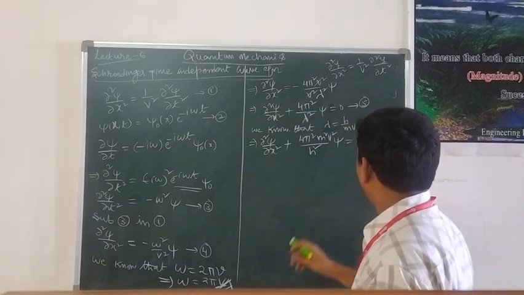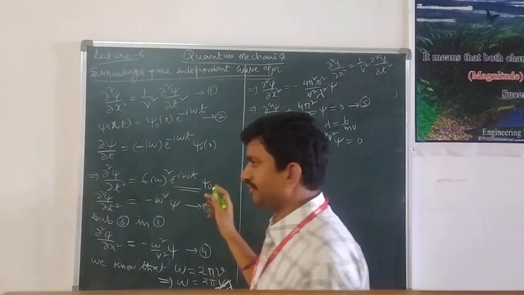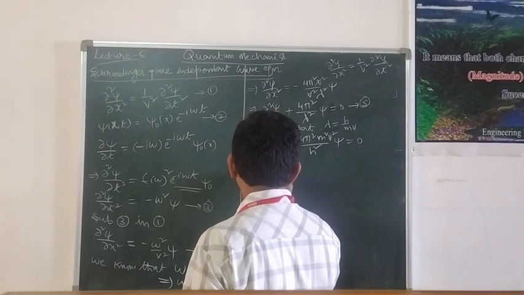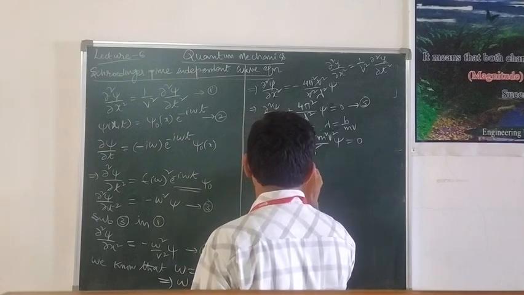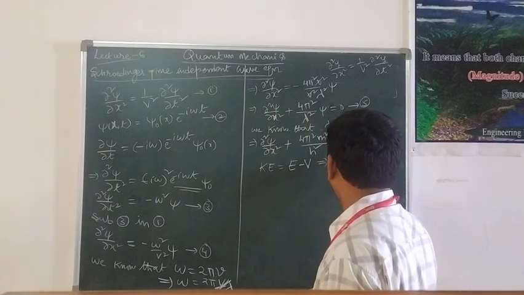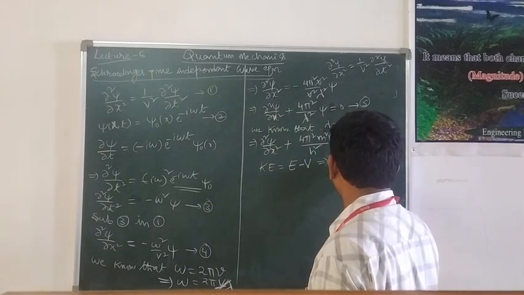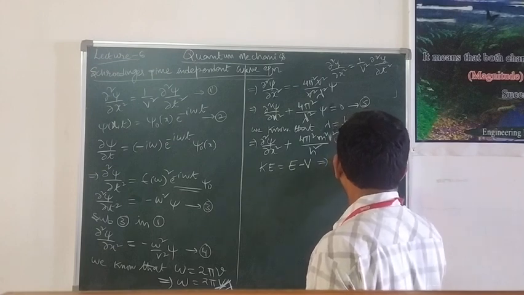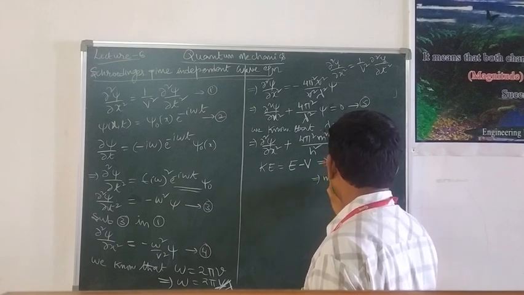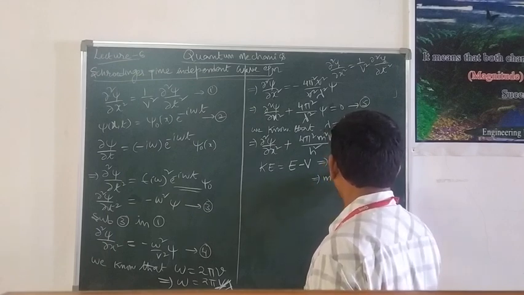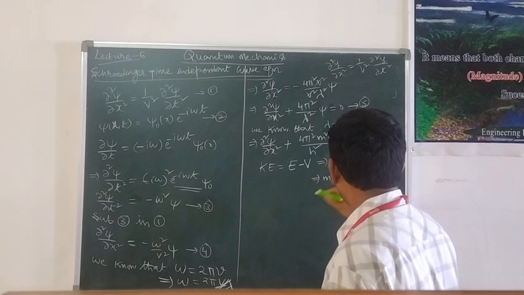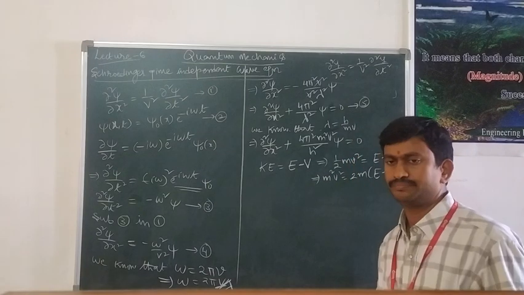We also know that kinetic energy is equal to total energy minus potential energy. Kinetic energy is half mv square, which is equal to E minus V. From this expression we get m square v square is equal to 2m into E minus V, multiplying both sides by m.